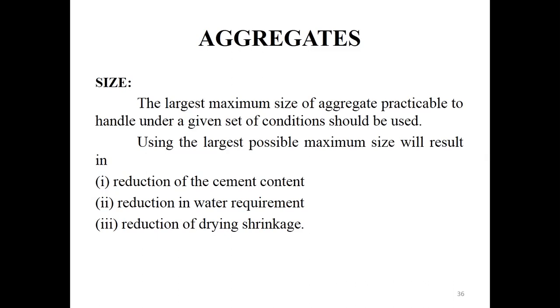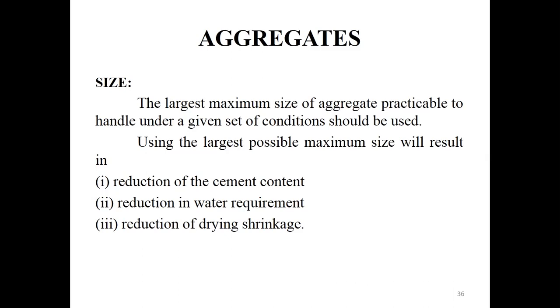According to size, aggregates are usually classified as fine aggregate, coarse aggregate, and all-in aggregate. Fine aggregate means the aggregate passing through the 4.75 mm IS sieve. Coarse aggregate means the aggregate retained on the 4.75 mm IS sieve. When the size of the aggregate is greater than 4.75 mm, it is termed coarse aggregate; when it is less than 4.75 mm, it comes under fine aggregate.